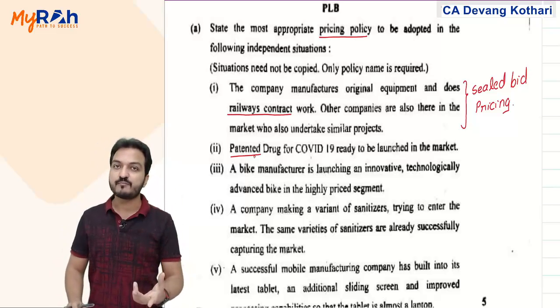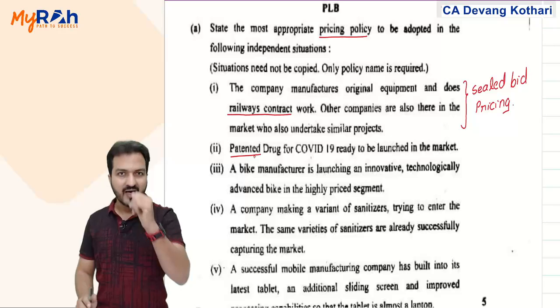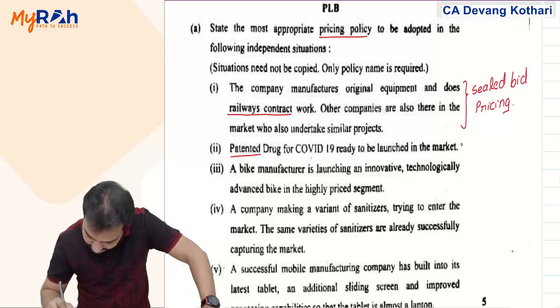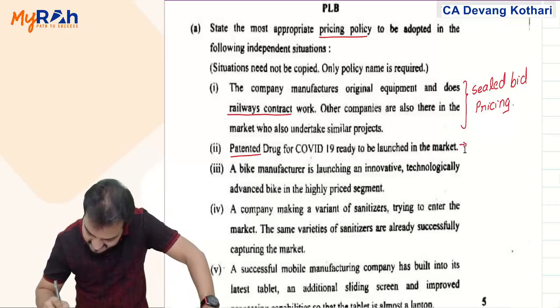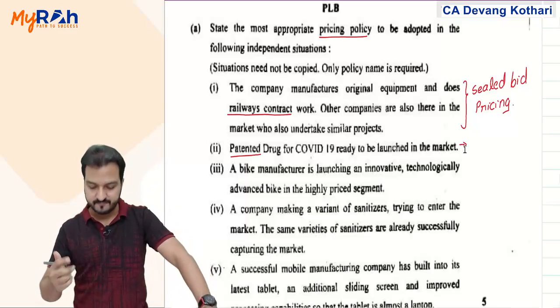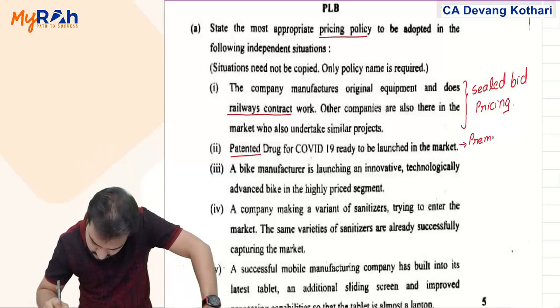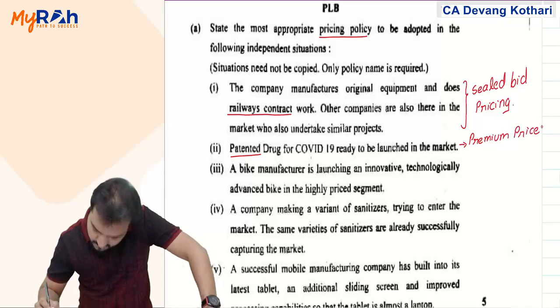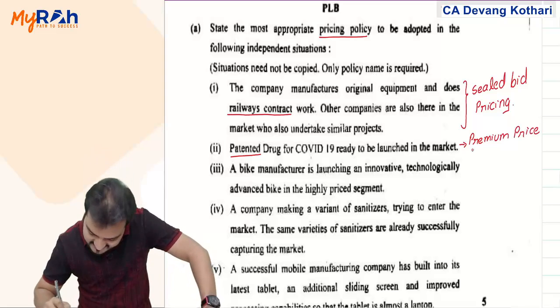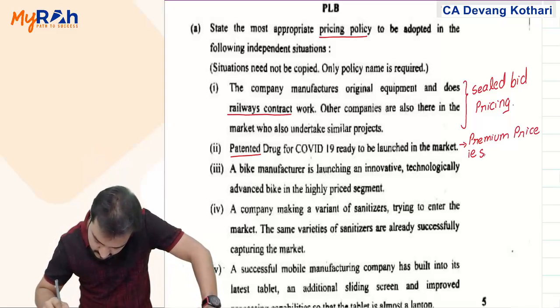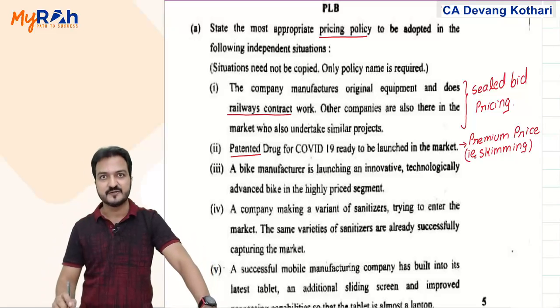Nobody else has that same product. It is a patented product, and in case of patented product, you can always charge premium pricing. You can always charge premium price, and that approach will be called as, yaad karo, skimming approach, skimming policy.